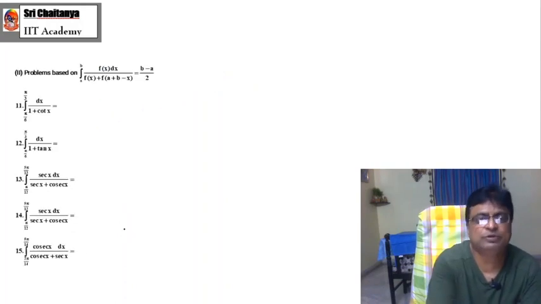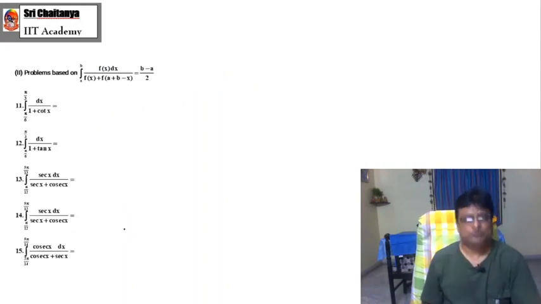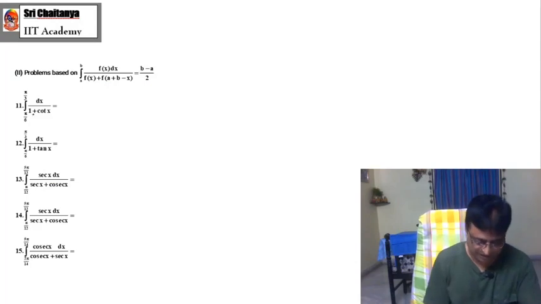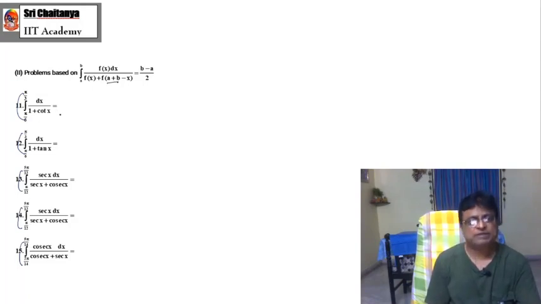Now coming to problems based on this one. This is the same. Here you just add a plus b, the sum of these two limits. The sum of these two limits is pi by 2. Whenever the sum of these two limits is pi by 2, automatically these two functions are complementary functions to each other.